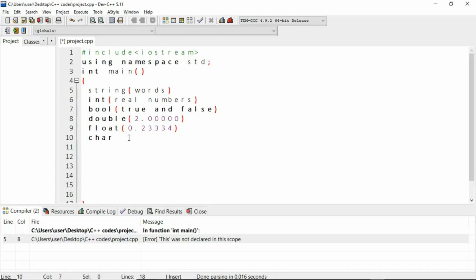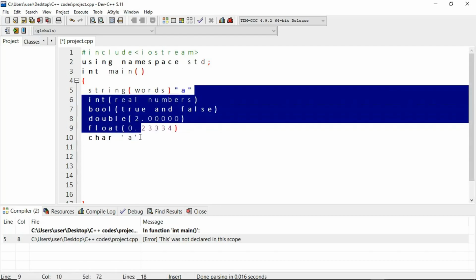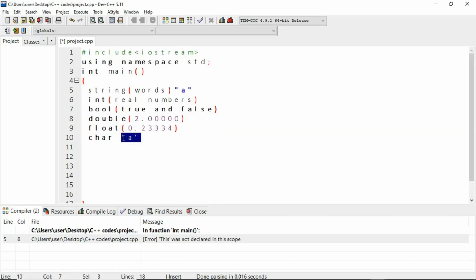Let's say I want to declare A as a character constant. I basically just put A in single quotes. Unlike chars, to declare strings we place the word A in double quotes. Now we have the same value, A and A, but they have different data types. The computer is going to read this as a string and this as a char.